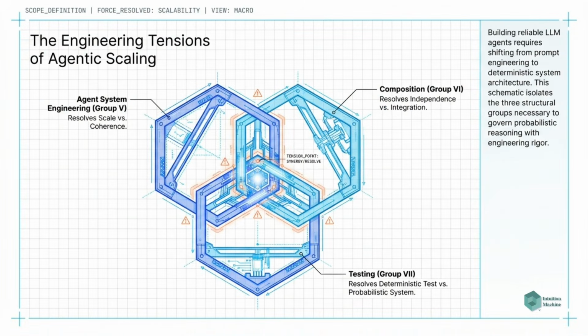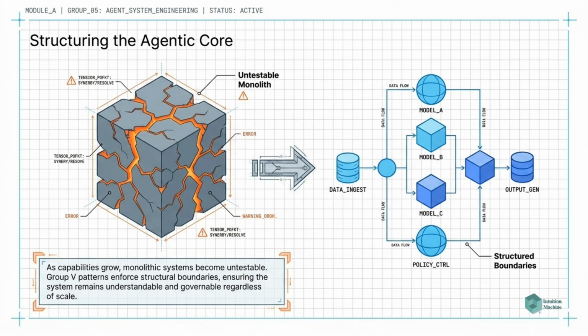Building reliable LLM agents requires shifting from prompt engineering to deterministic system architecture. These three groups govern probabilistic reasoning with engineering rigor. Structuring the agentic core is key. As capabilities grow, monolithic systems become untestable.